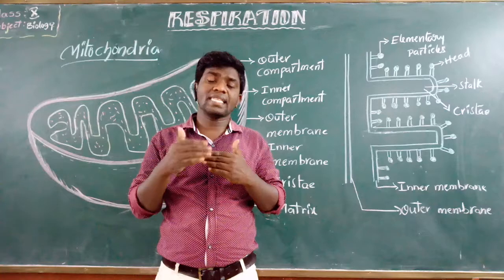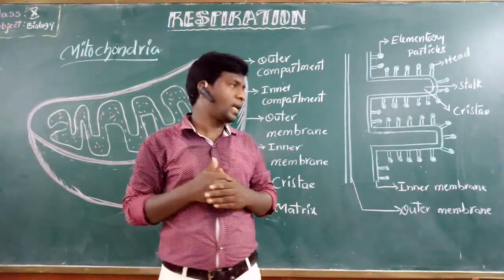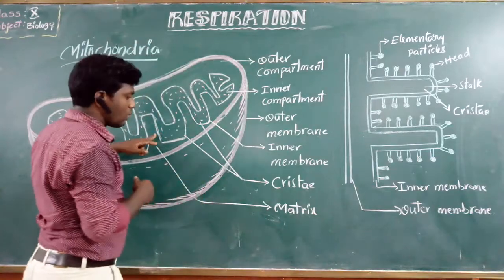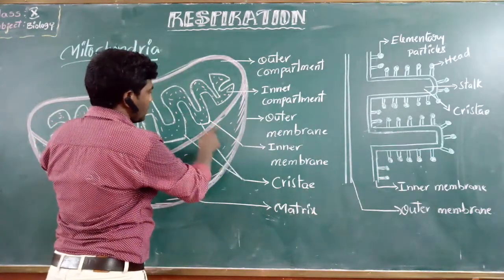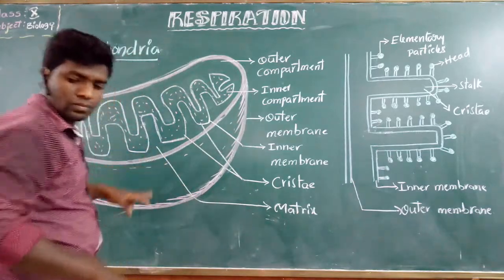The matrix is surrounded by a membrane called the inner membrane of the mitochondria. So this matrix is covered by the inner membrane. So this is the matrix. What is inside the matrix?